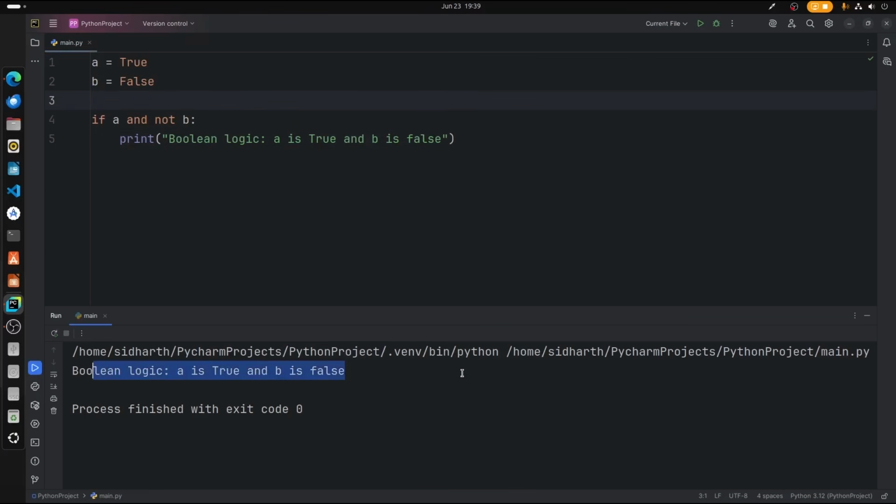There we go. So what we're doing here is, A is true, B is false. So we're comparing A and B, and if A is true, then B should also be true, and if you're checking if it is not true, so that's why if A and not B, then we are printing Boolean logic, A is true and B is false, right? So this is simple Boolean logic, and we can also do some interesting stuff with this. It's up to your creativity.